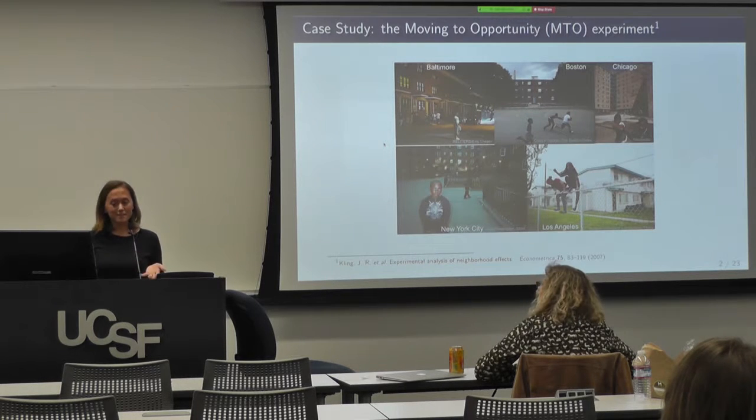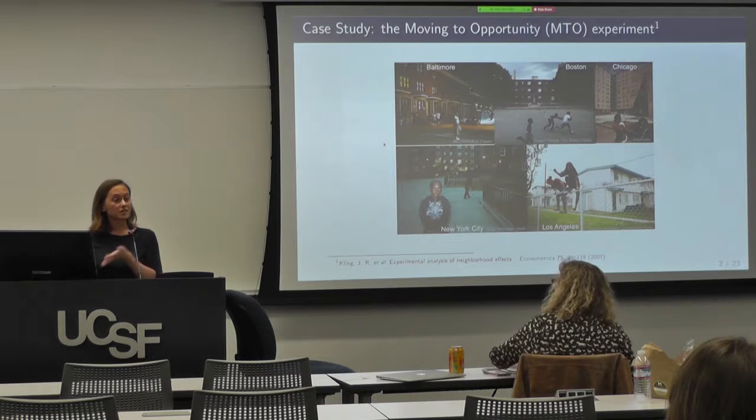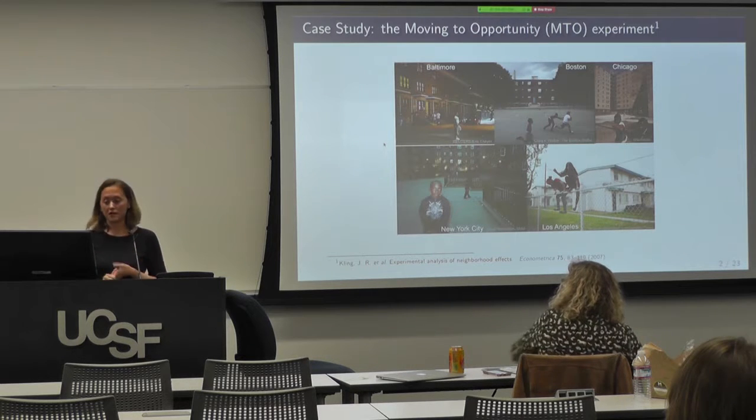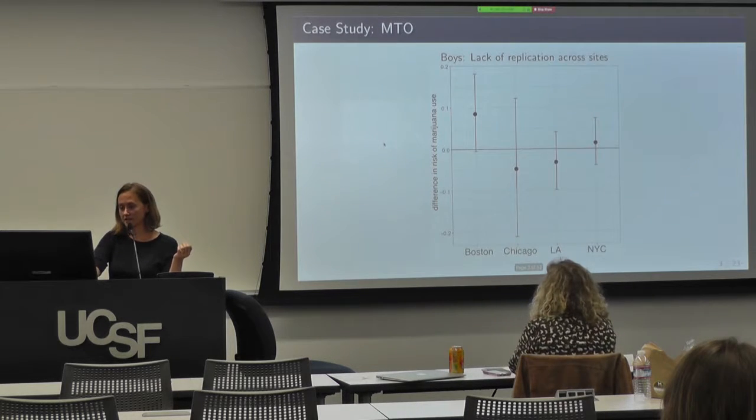It's a cool study because one of the previous speakers talked about instrumental variable designs, and so that randomization to receive a voucher becomes an instrument for an exposure that we care about, a neighborhood exposure that we might care about. And as an instrument, it can address both observed and unobserved confounding.